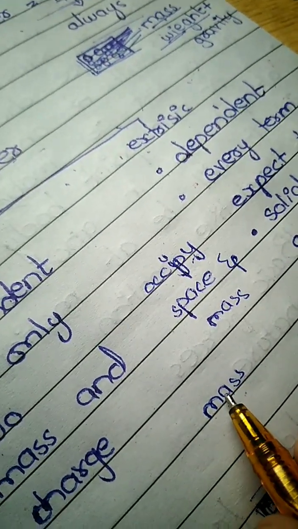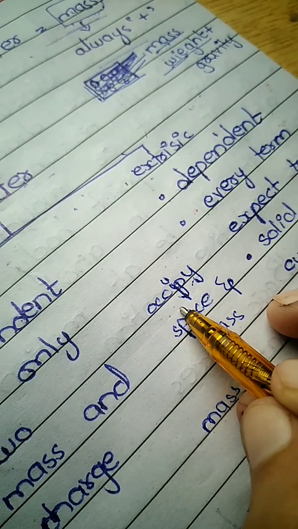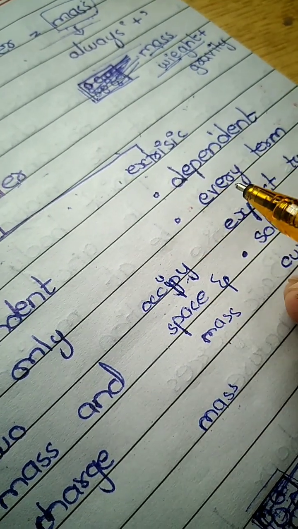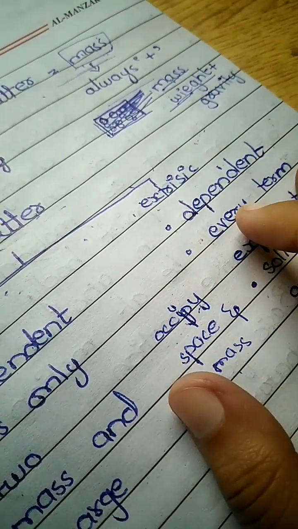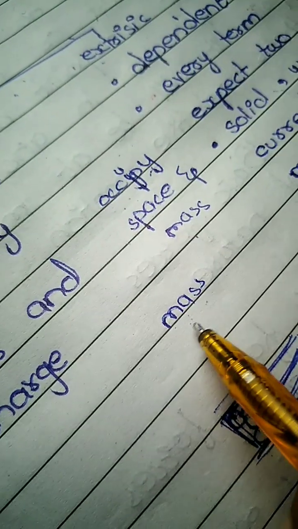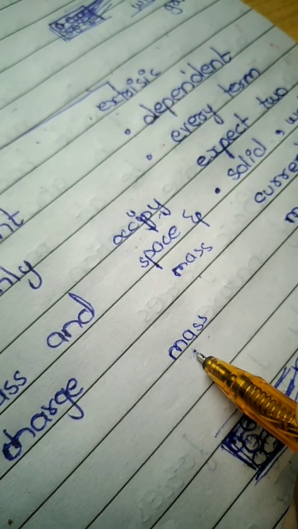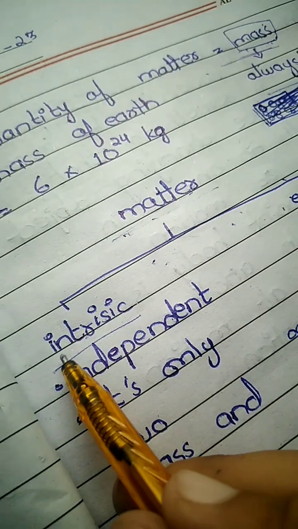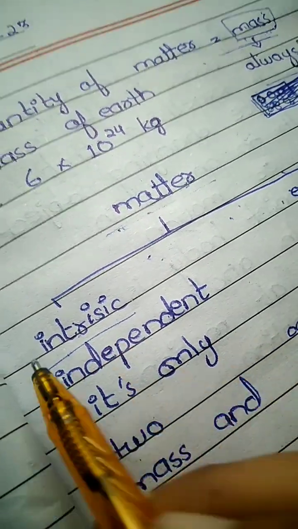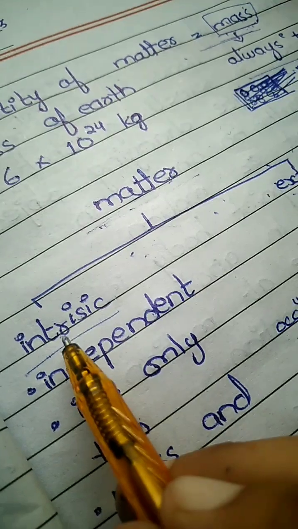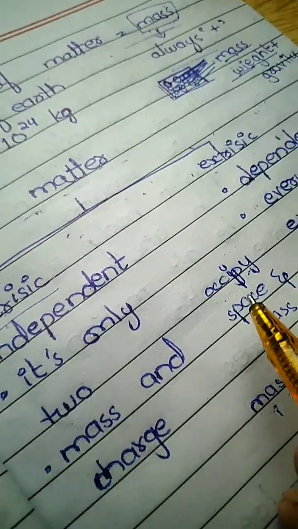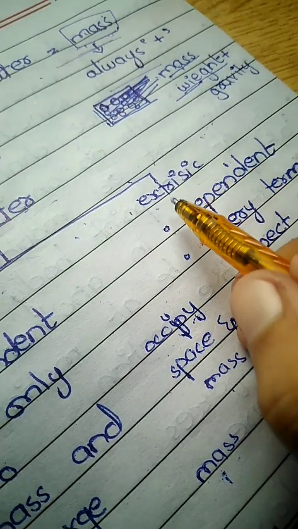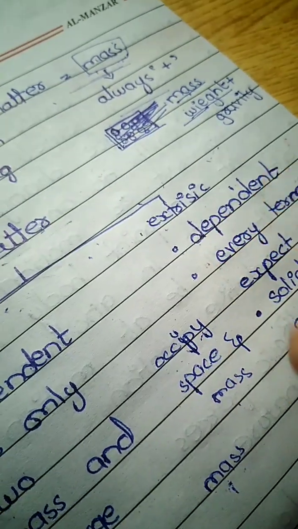You have a proper definition that matter occupies space and has mass, and you just have an imagination that everything is matter: a pen is matter, a book is matter. But what if you are asked what is mass? It cannot be explained. So it's intrinsic. On the other hand, matter is extrinsic because it can be explained further.